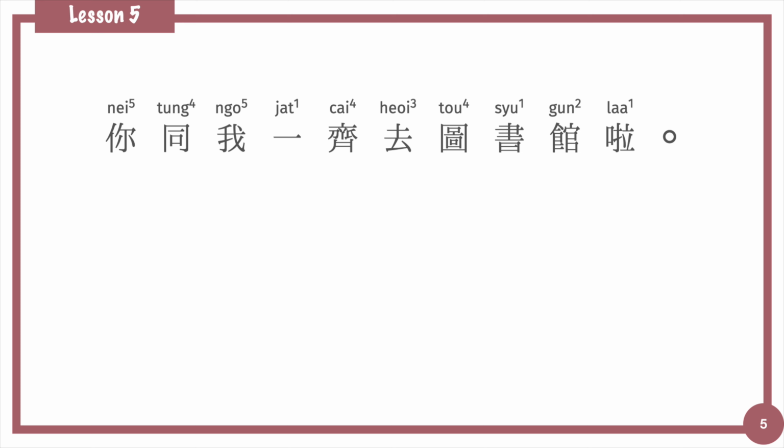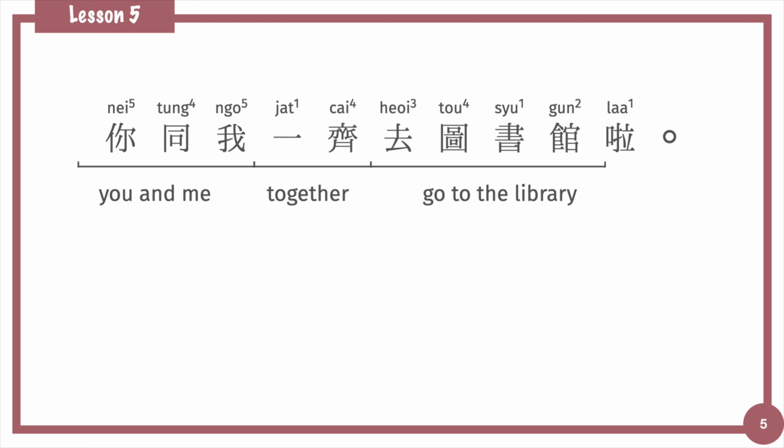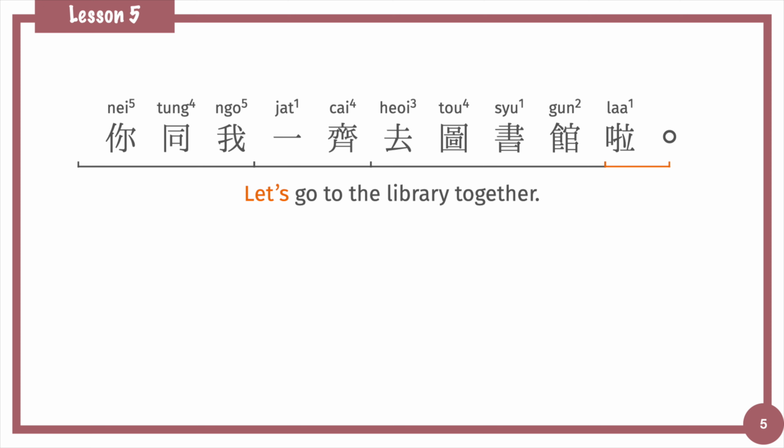Let's see one more example. 你同我一齊去圖書館啦. 你同我 you and me, 一齊 together, 去圖書館 go to the library. 啦 the tone particle showing invitation. 你同我一齊去圖書館啦. Let's go to the library together.